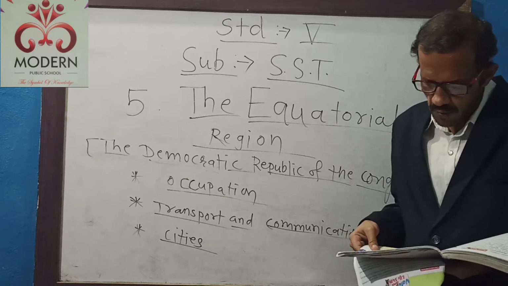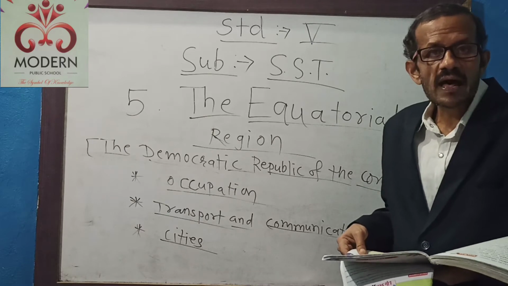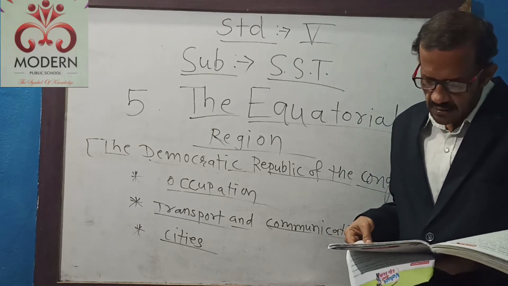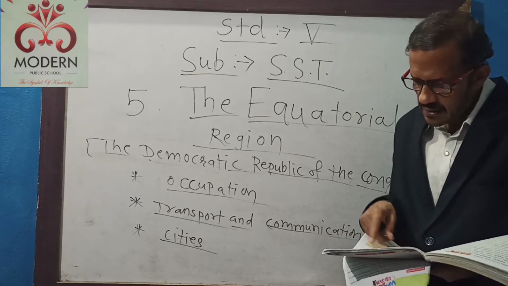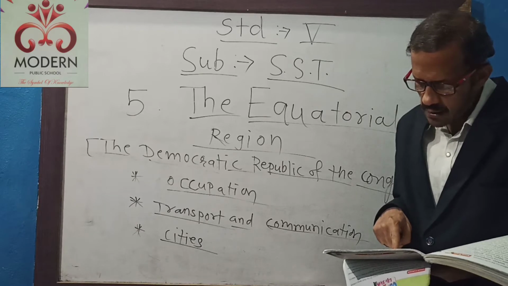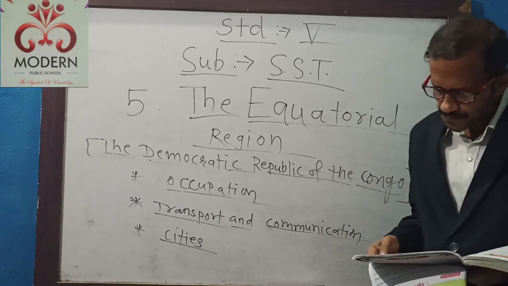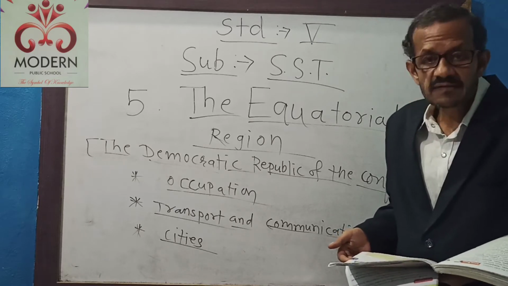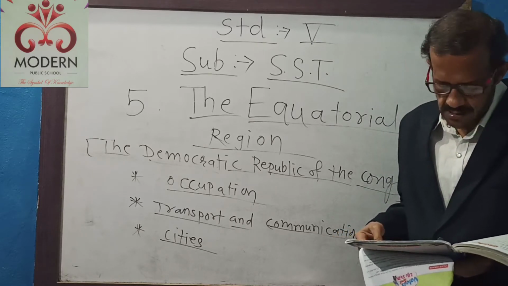Which are the main crops? Main crops are rice, maize and cassava. Cassava plant is given here. See how the cassava plant looks. If you want to see that, you can see it on page number 249.